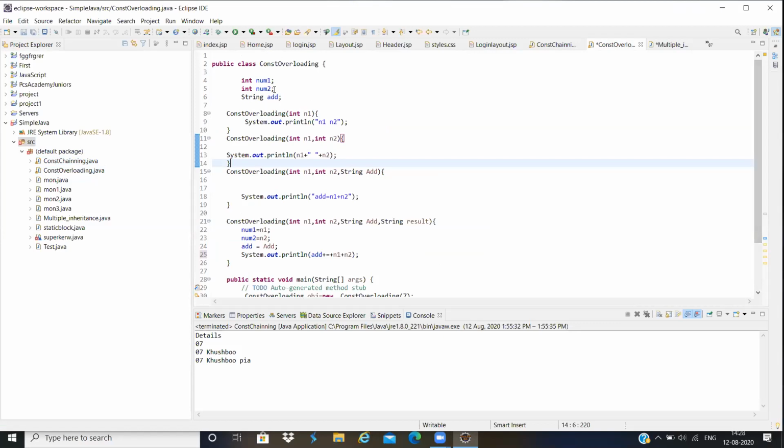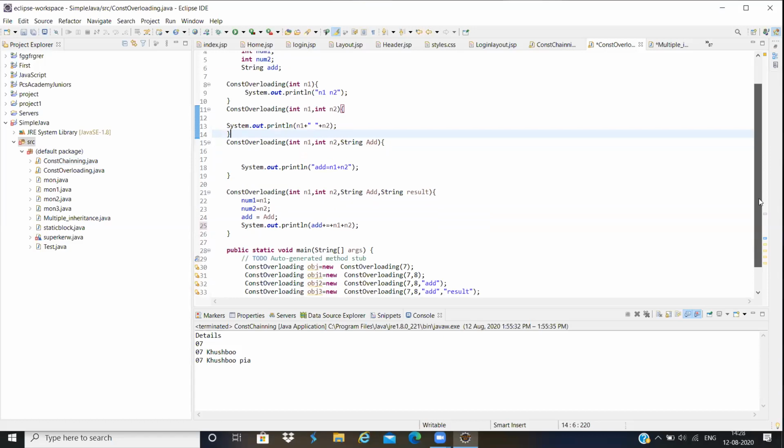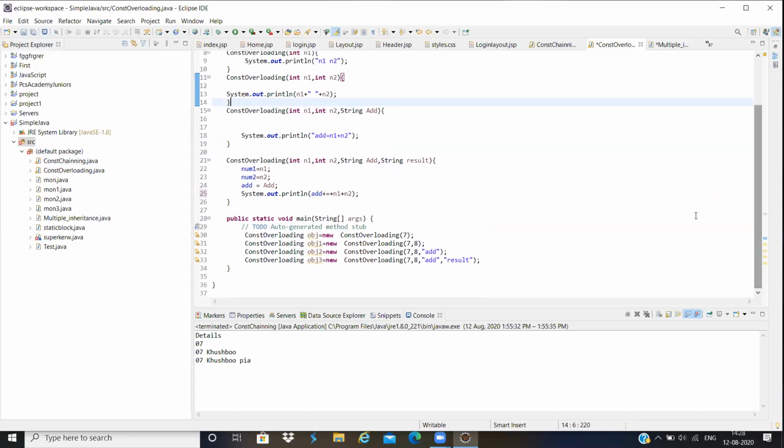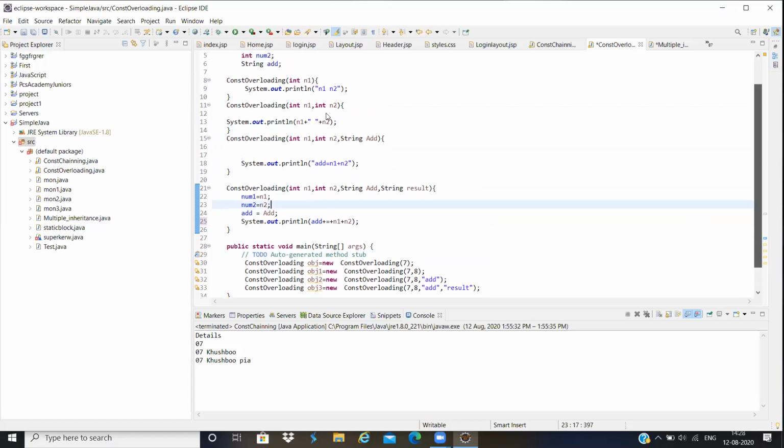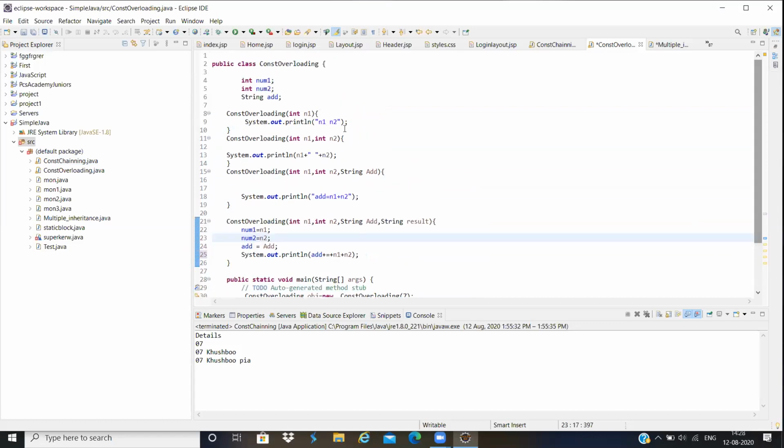So here I will first take the instance variable, then I will create one constructor and pass the parameter int n1. After that I will take another constructor and pass the parameters. Here in the main method, I will create an object and call it, which goes to the parameter which has one value, that int n1. So it will print first n1 and n2.